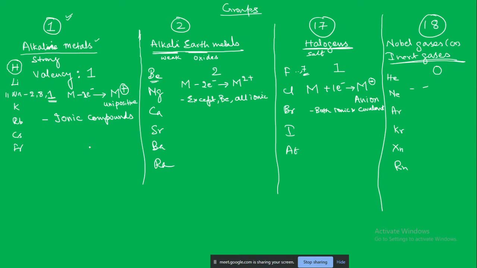Okay, next let us look at some typical reactions of the alkali metals. Do you think that they will react with oxygen? Sodium, suppose we try to oxidize it, do you think it will react with oxygen?